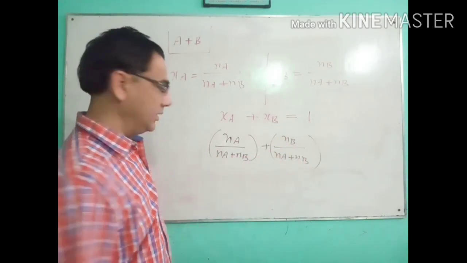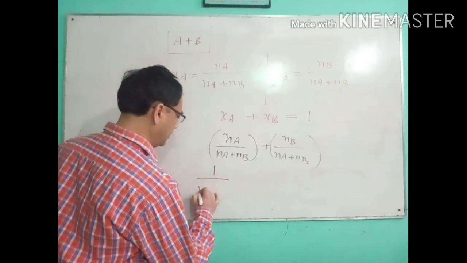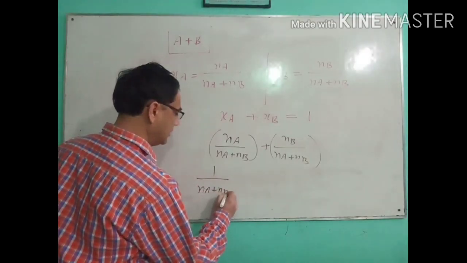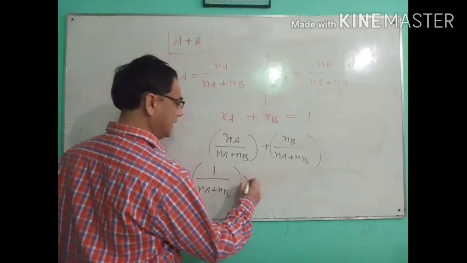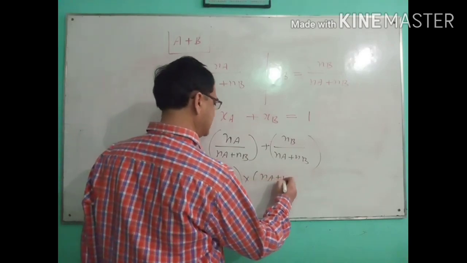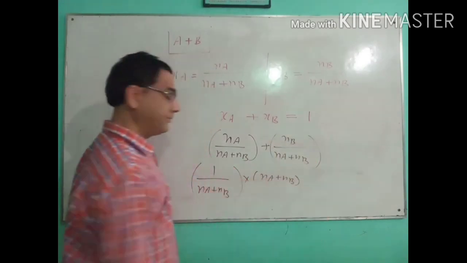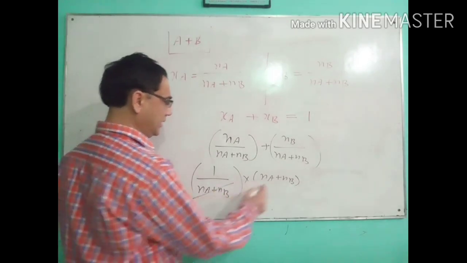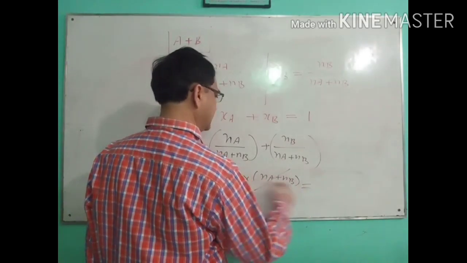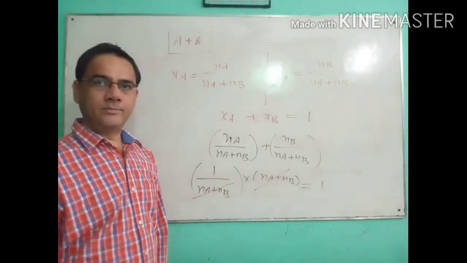What can be the common factor? That is 1 upon NA plus NB. What is left inside? That is NA plus NB. NA plus NB upon NA plus NB cancels, and it is equal to 1.